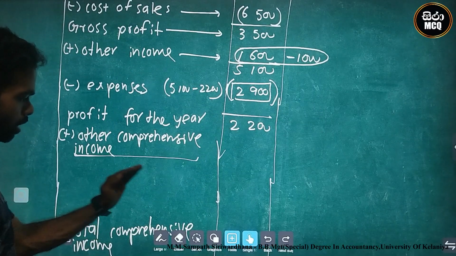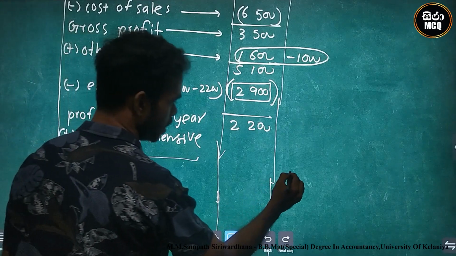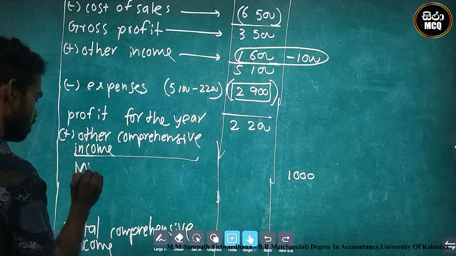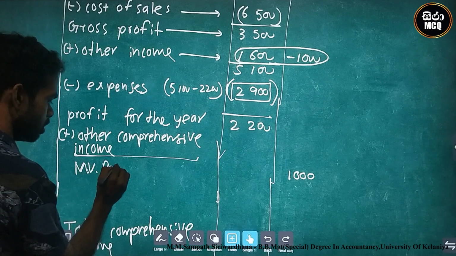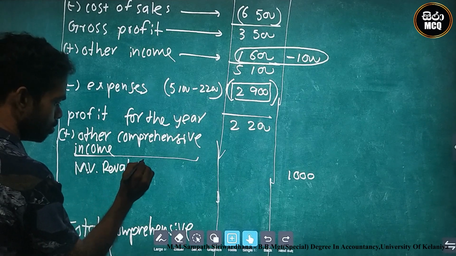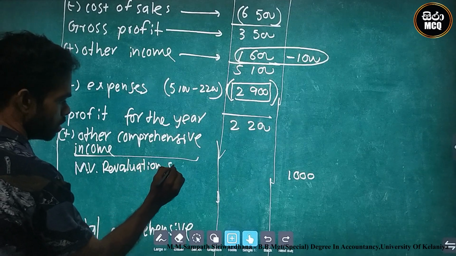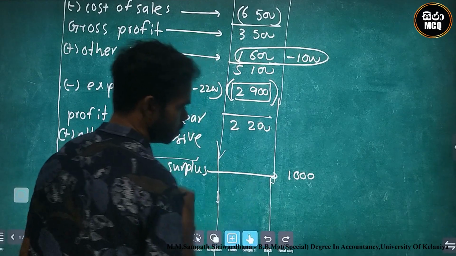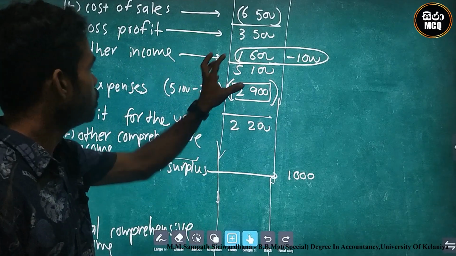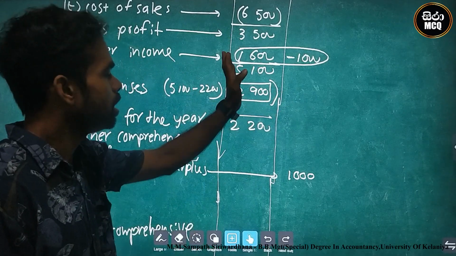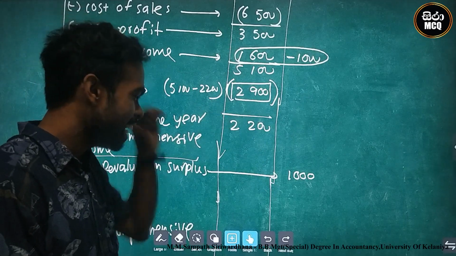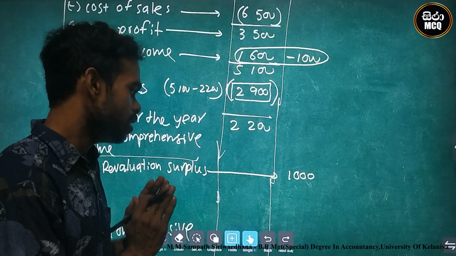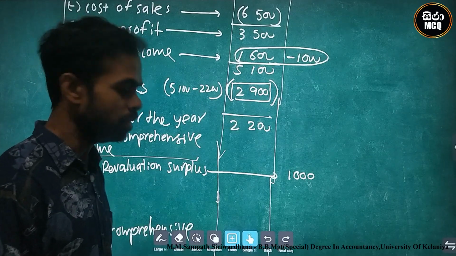There is no other comprehensive income yet, therefore I add the 1000 motor vehicle revaluation surplus. We eliminate it from other income, and elimination means deducting. Okay, and we add it to other comprehensive income. This is the motor vehicle first time revaluation.